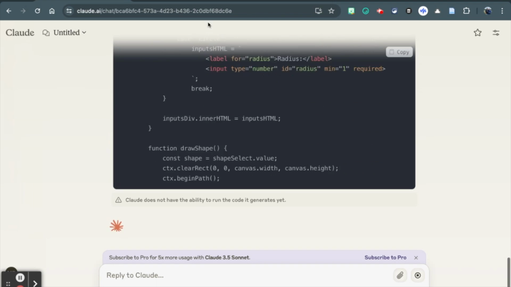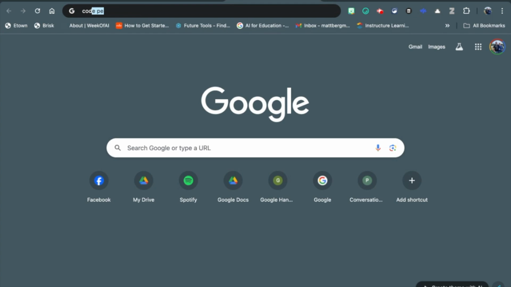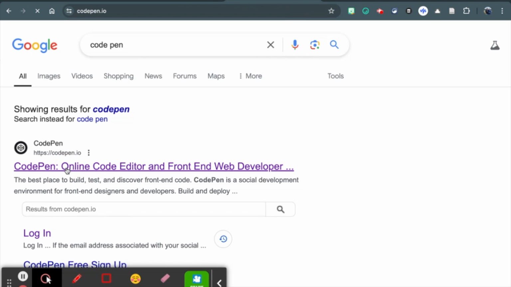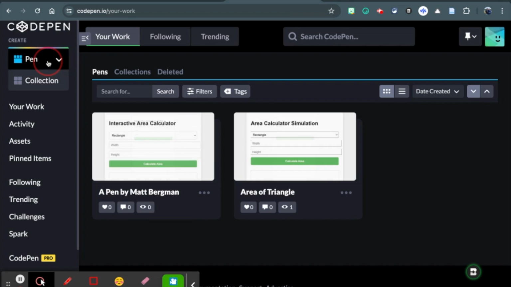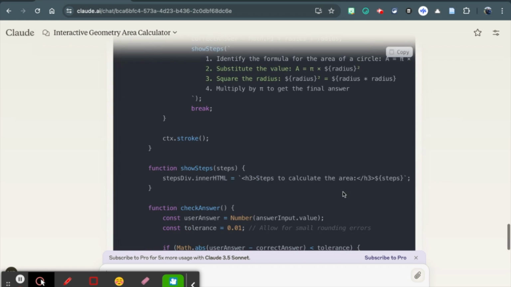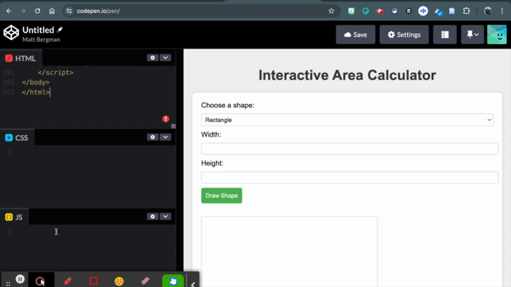So the next step would be going over to a tool like Codepen. Now, what Codepen does is it allows you to create something like this. This is my calculator. So let's just show you exactly how Codepen works. Okay, so when I go to Codepen, I can simply go to the website, get into here, and I can create what is known as a pen. I can take the HTML code, which you just saw right here, and I can copy it and go right into CodePen and paste it in the HTML or CSS or JavaScript area right here.